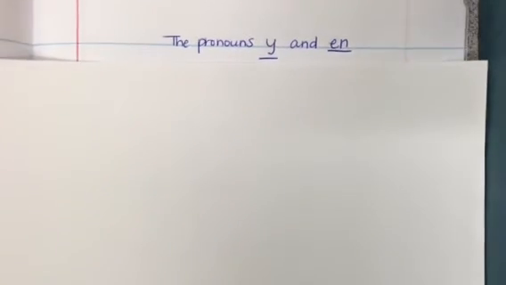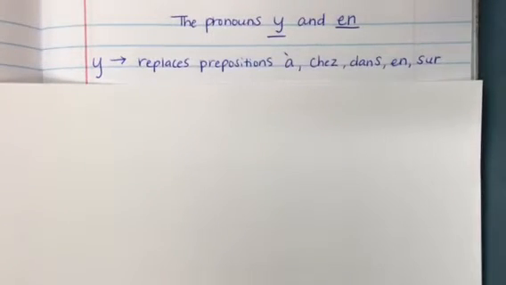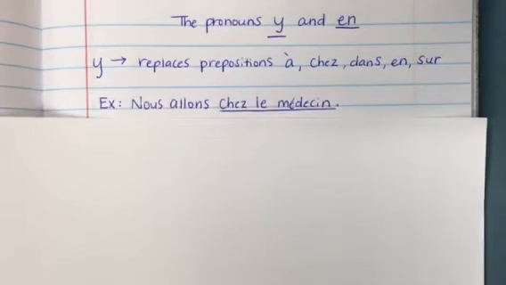So first of all, y. It replaces the prepositions à, chez, dans, en, and sur. So here's your example. If I wanted to say we're going to the doctor's, instead of we are going to the doctor, I would say we're going there. Okay, it's replacing those prepositions of location.